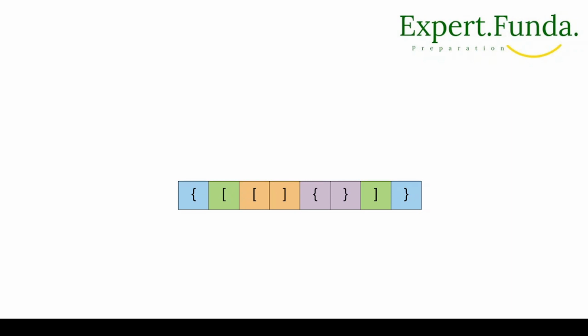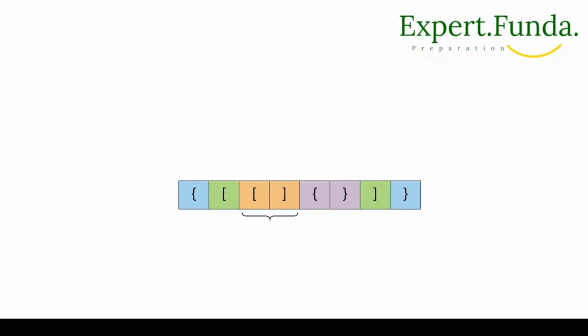Let us look here. First of all, we are given an expression like this. Let's look at this idea, where we will remove the smaller expressions one at a time from the overall expression. Since this is a valid expression, we would be left with an empty string at the end, right?